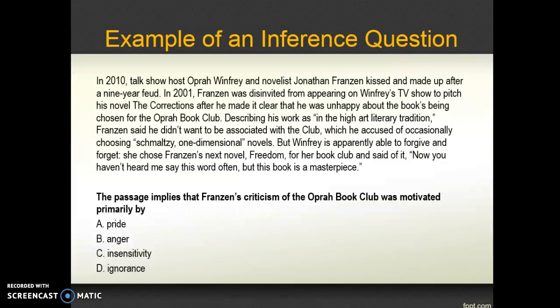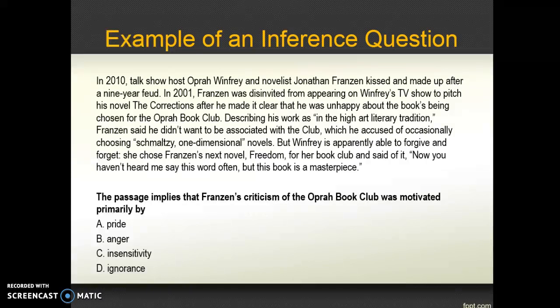Here's an example of an inference question. In 2010, talk show host Oprah Winfrey and novelist Jonathan Franzen kissed and made up after a 9-year feud. In 2001, Franzen was disinvited from appearing on Winfrey's TV show to pitch his novel, The Corrections, after he made it clear that he was unhappy about the books being chosen for Oprah's book club.